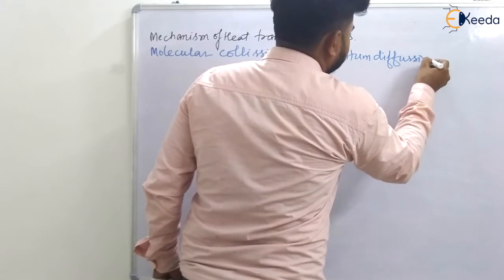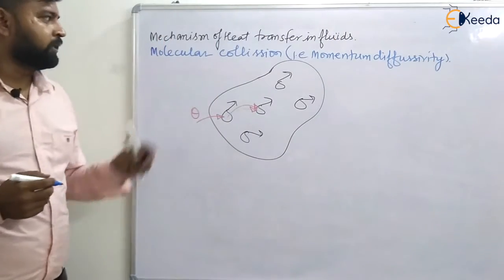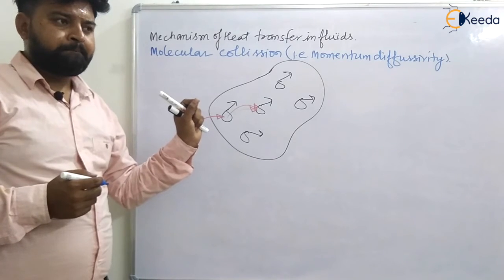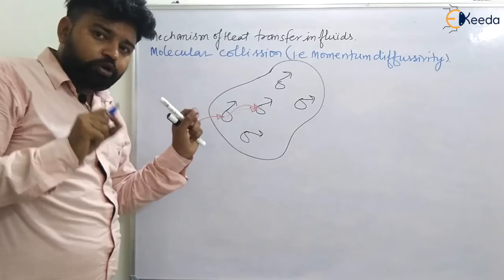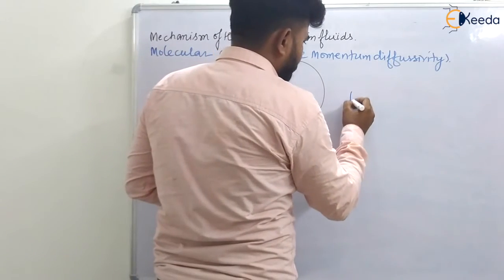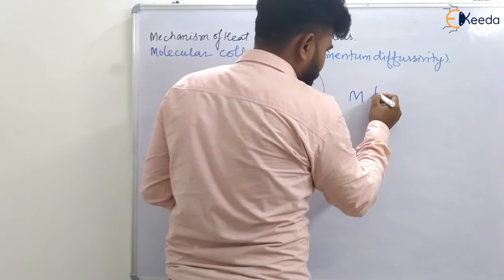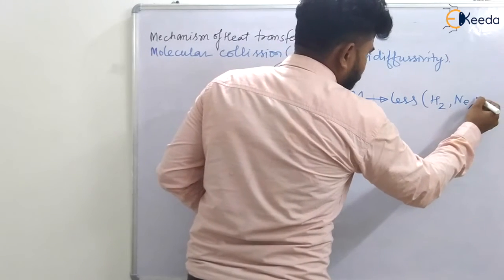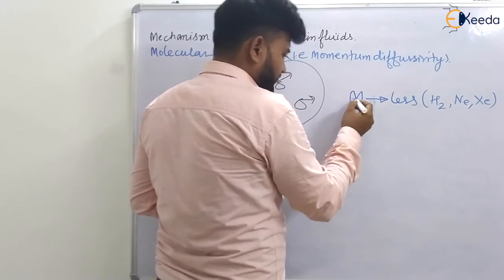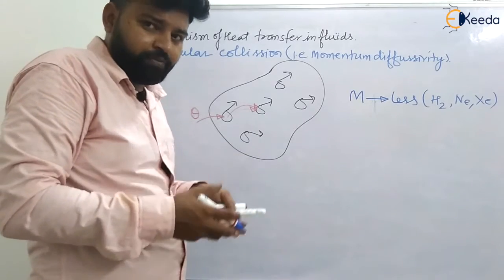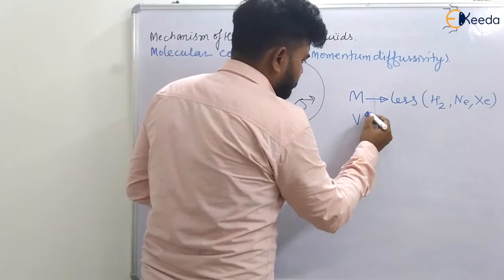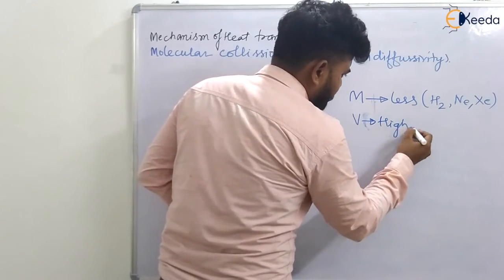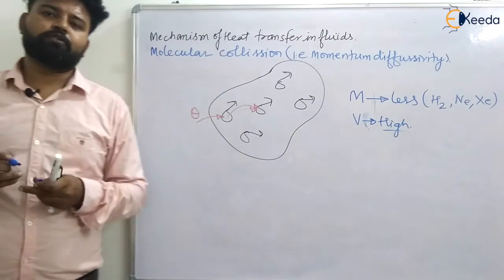Also, in fluids having less molecular weight, if the molecular weight is less, like hydrogen, neon, and so on, then if I give heat to this molecule, its velocity will be high, due to which there will be more heat transfer due to molecular collision or momentum diffusivity.